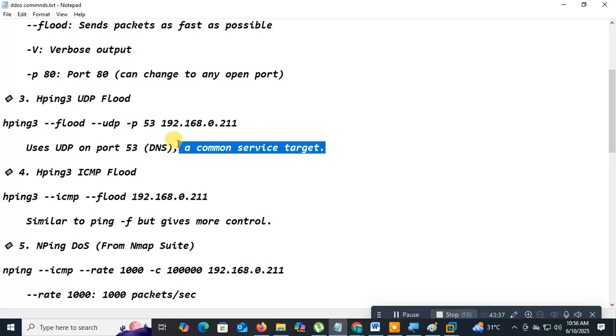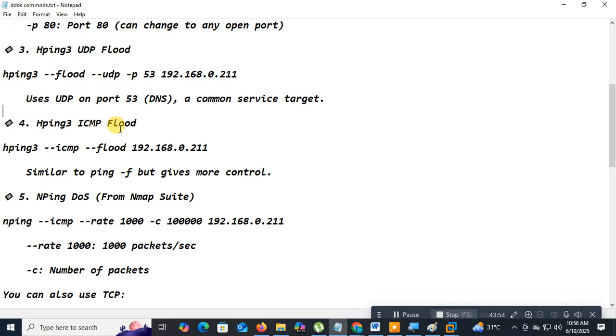Its target is what? The DNS server. If your target is a DNS server, then we are going to attack on port number 53 by sending a huge number of packets to the victim. This is the victim IP address. Got it? Now we are going to do the ICMP flood.